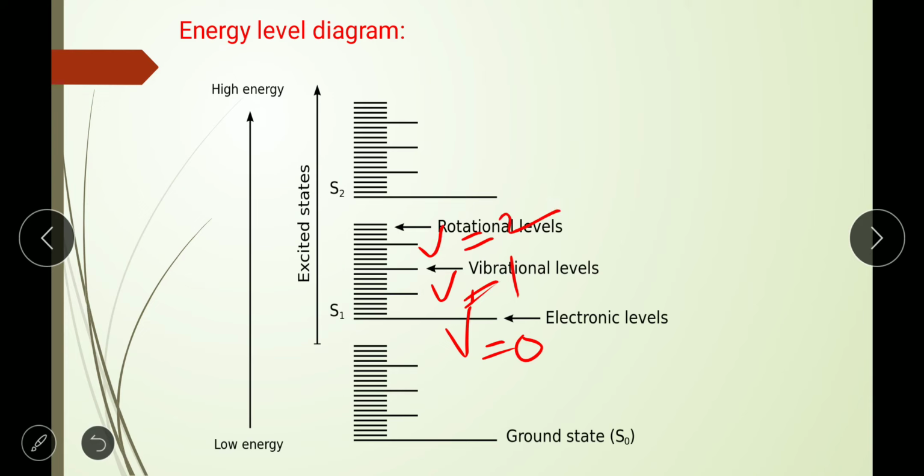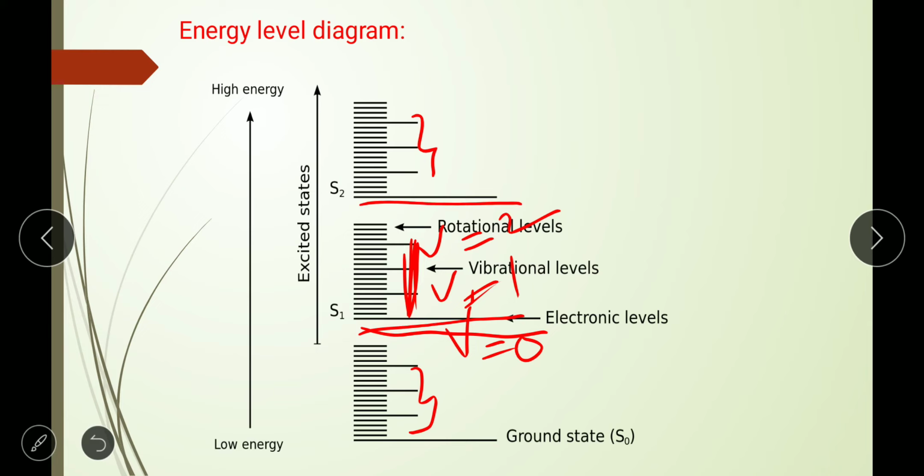So this is the number of vibrational levels, denoted by V. V is equal to 0, after that V is equal to 1, after that V is equal to 2. This is nothing but the vibrational levels. This is the electronic level. This is the vibrational level. Here also this is the vibrational level, and this is the electronic level.